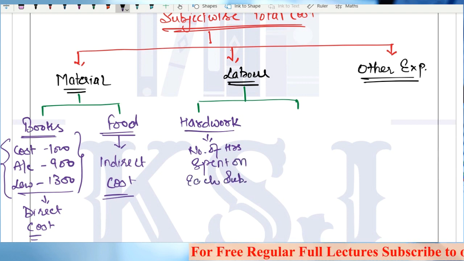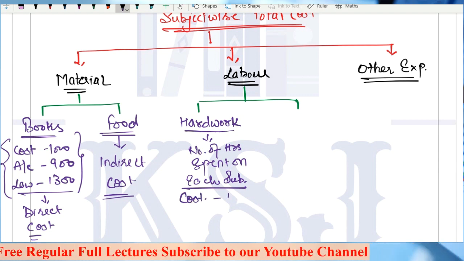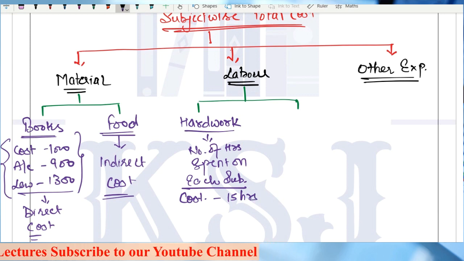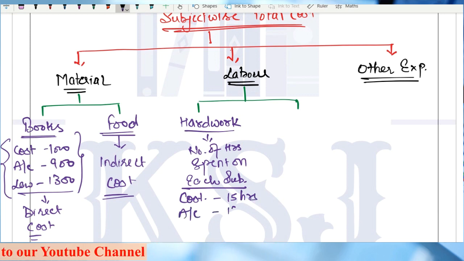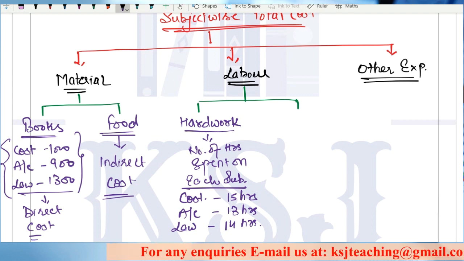Right? So you can identify that for costing, you spend say 15 hours. For accounts, you have spent say 13 hours. For law, say you have spent again 14 hours. So you can identify in individual subject how much of the time you have spent in that.